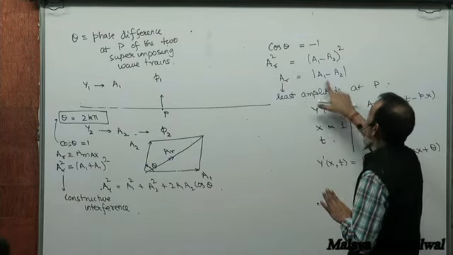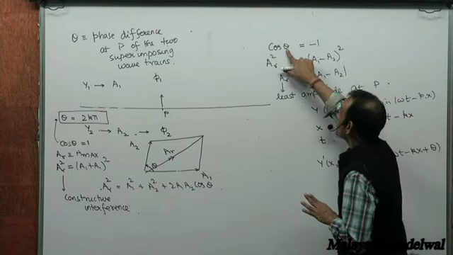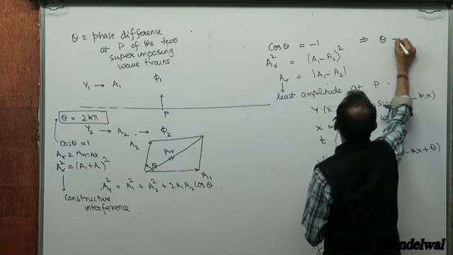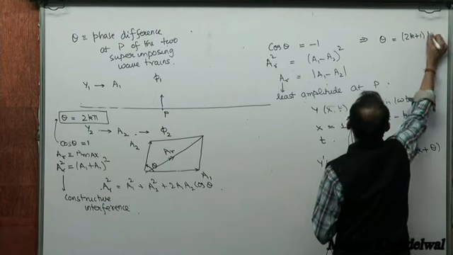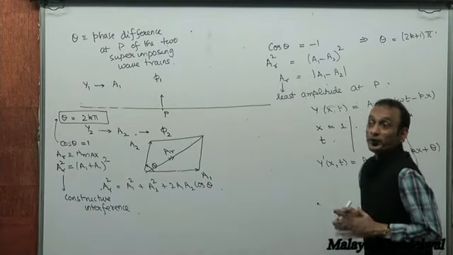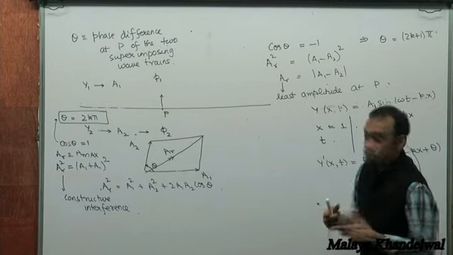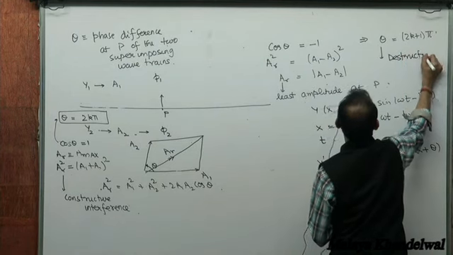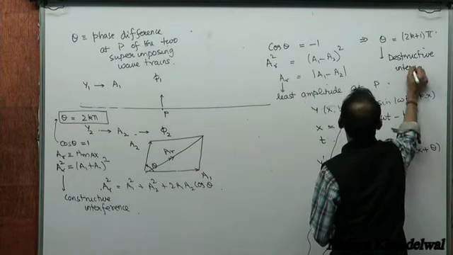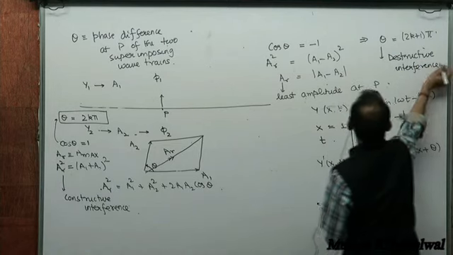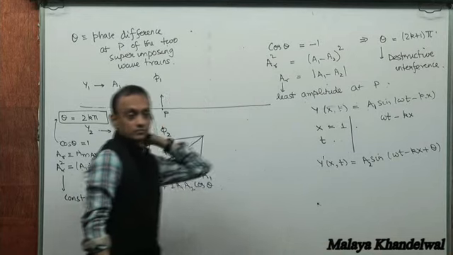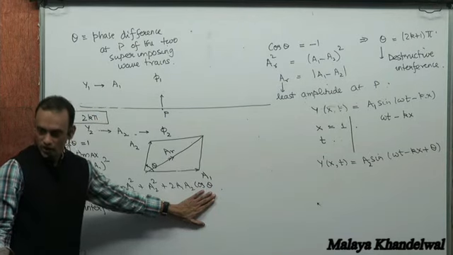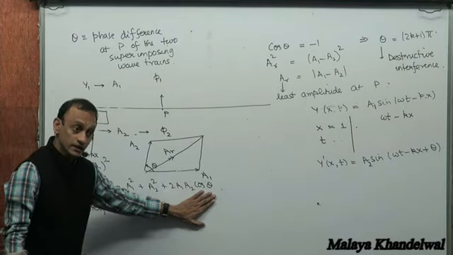So when is the amplitude the least? When cos theta is minus 1, where theta is the phase difference. That means theta must be an odd multiple of pi. The amplitude is going to be the least possible, which is the difference in the amplitudes. And this case is called destructive interference. So whenever cos theta is 1, we get constructive interference. Whenever cos theta is minus 1, we get destructive interference.